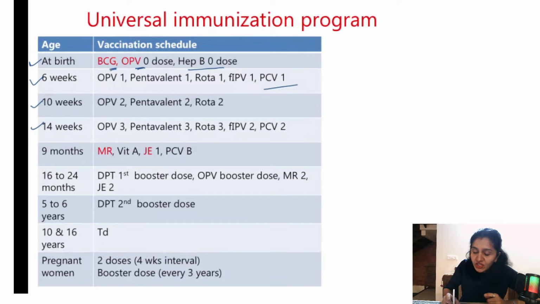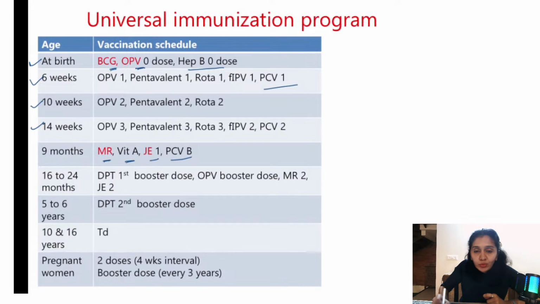And what are the vaccines given at 9th month? MR, measles and rubella, and vitamin A. Vitamin A should be started at 9th month and continued up to 5 years. Every 6 months you give 1 dose, and totally it becomes 9 doses, right? What is the dosage for children aged less than 1 year? It is 1 lakh international units. More than 1 year, it is 2 lakh international units. It is given orally. And JE vaccine is given in endemic areas.